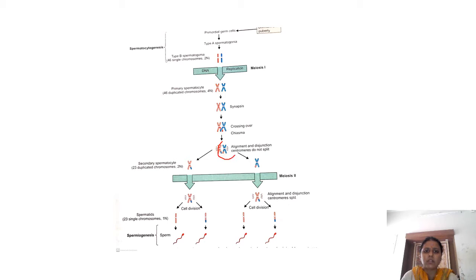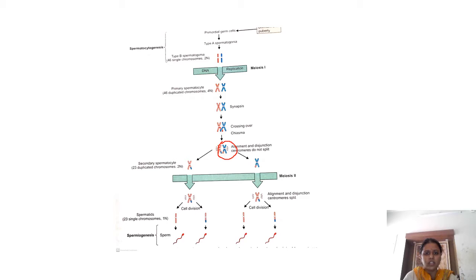So here you can see the primary spermatocyte after the first meiotic division. There is separation of the maternal orange chromosomes and the paternal blue chromosomes with some exchange of genetic material. This separation of maternal and paternal chromosomes is called independent assortment of chromosomes, except for some genetic material which they have exchanged.